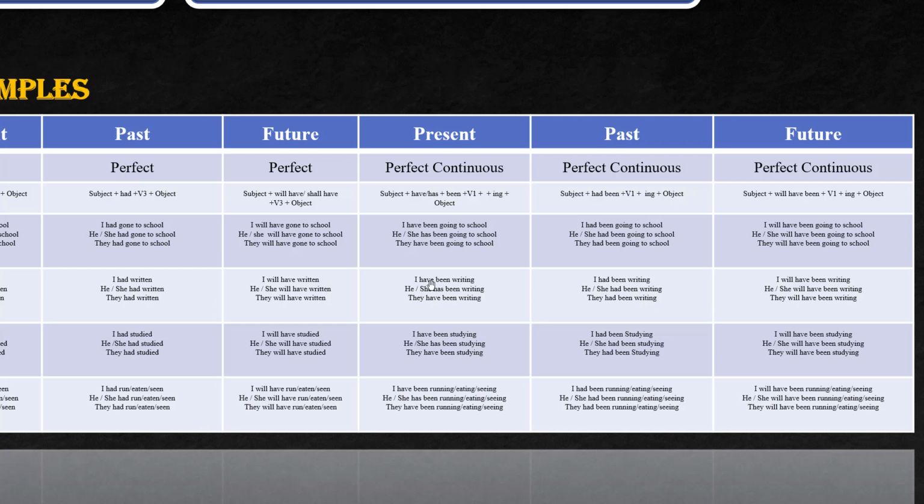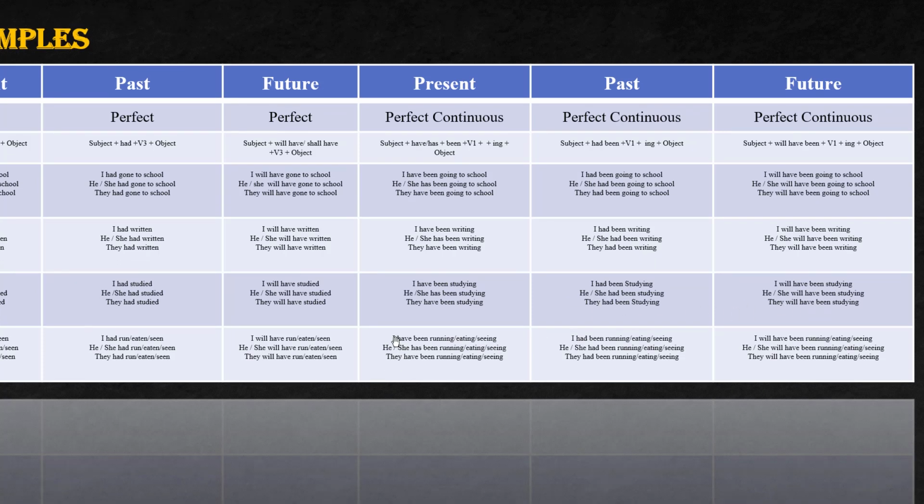Here, I have been writing. I had been writing. I will have been writing. They have been writing. They had been writing, and then they will have been. Correct? Same. They have been studying. They had been. They will have been studying.